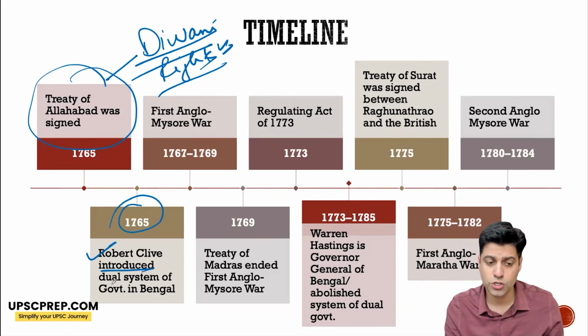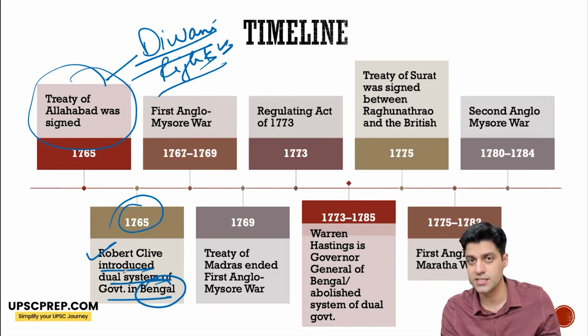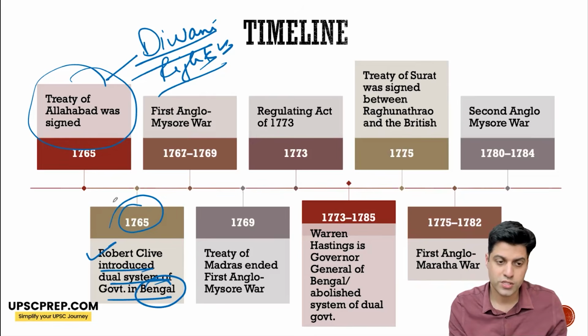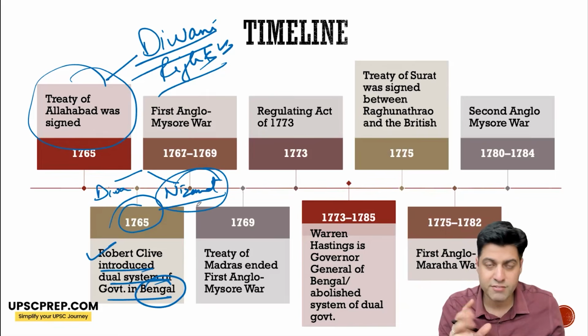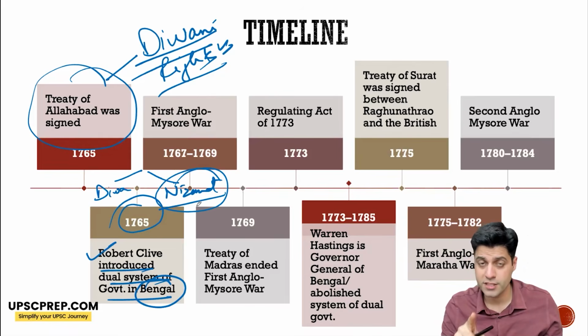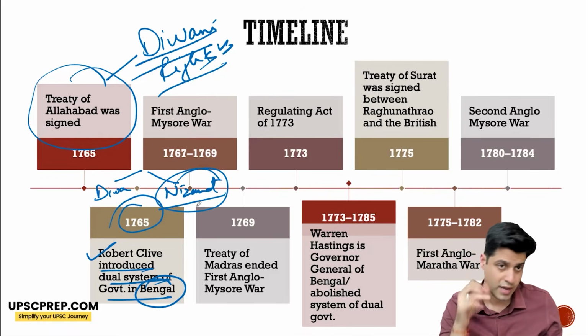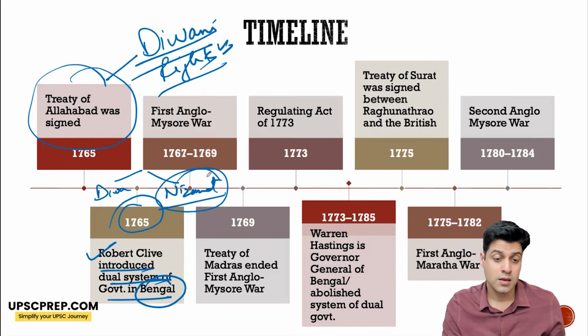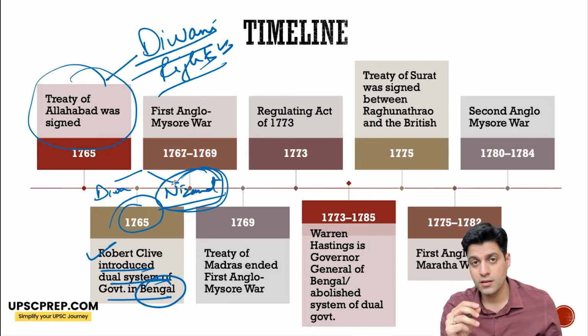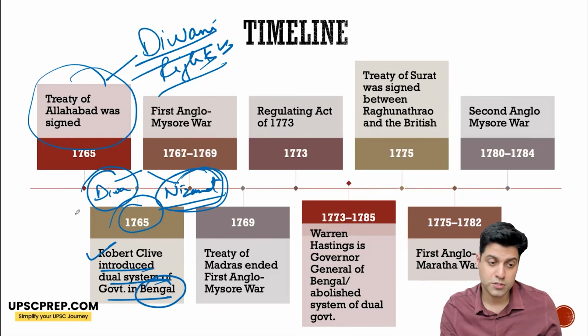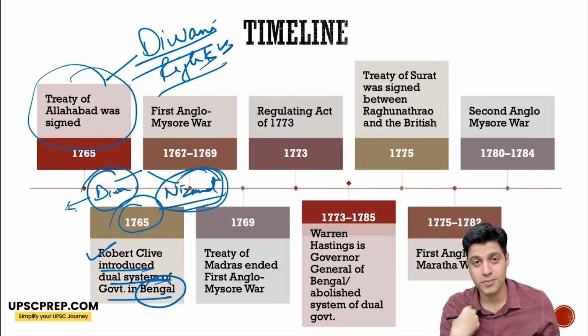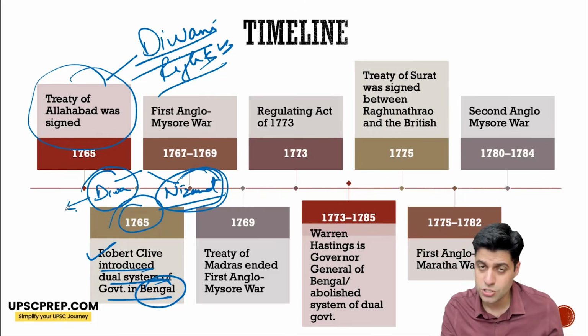1765, Robert Clive introduced the dual system of government in Bengal, and this is very interesting, this dual system. So there will be one, Diwani, which is with English, and then one is Nizamat, which is civil administration, primarily with the Nawab Subadar. So here English have all the power but no responsibility. Why power? Because they are collecting revenue, they have the revenue, but they have no responsibility. That is, civil administration is not under them.